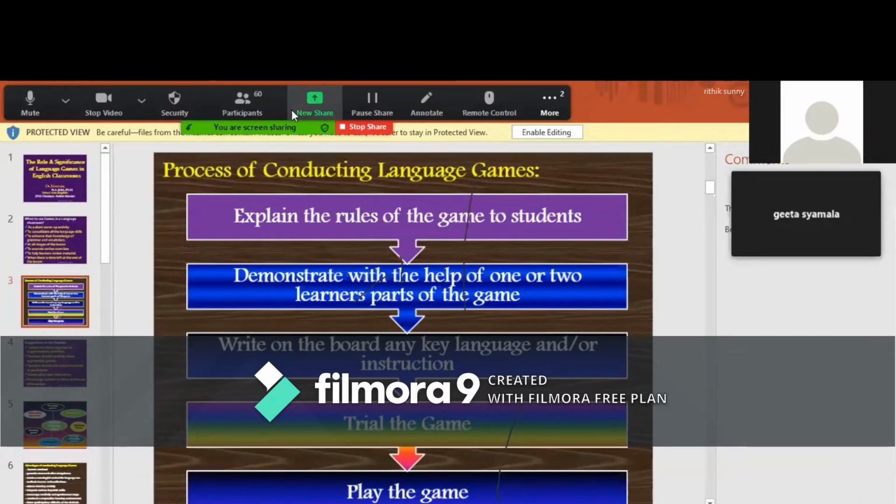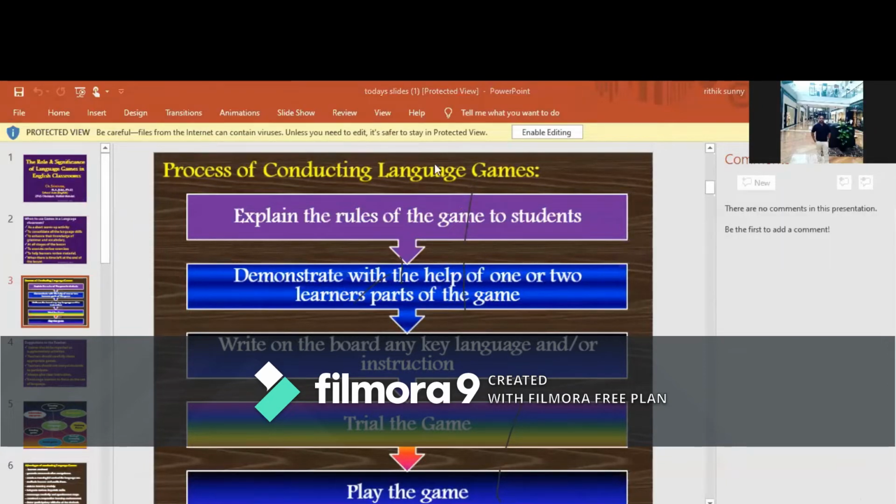Next we are going to discuss the process of conducting language games. Before the teacher conducts a language game, he or she needs to do certain things. This slide tells about the process of conducting a language game. The first step is that the teacher needs to explain the rules of the game to the students. Every game comprises certain rules.